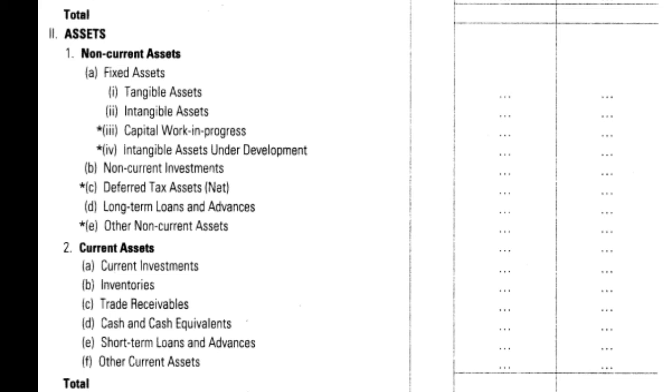In the C point, cash and cash equivalent includes if the company has any surplus cash after utilizing all expenses, etc. Still the company has cash, so the cash balance has to be shown here. The company might have various banks, so the closing balance of the banks has to be shown in cash and cash equivalent. Then short term loans and advances: the company has given a loan for a shorter term to any person for a period of 1 year, then it has to be shown here.